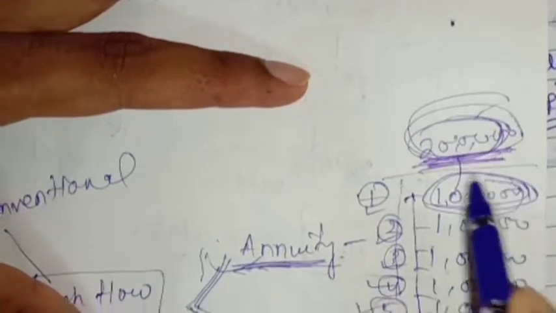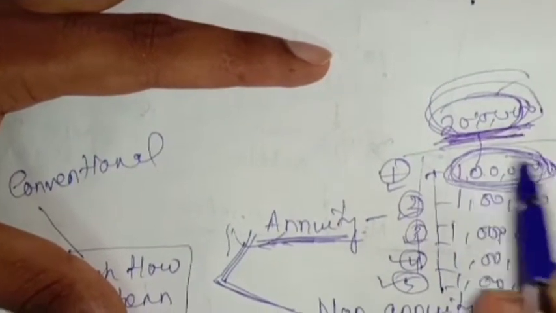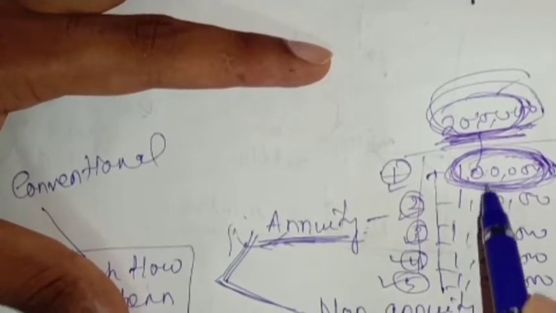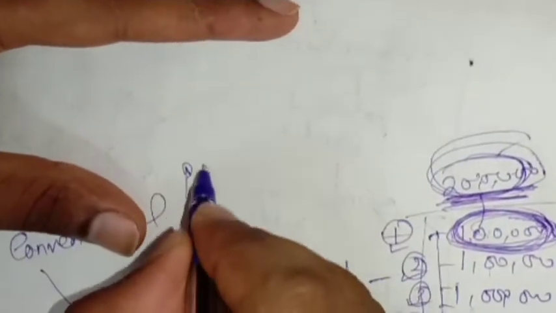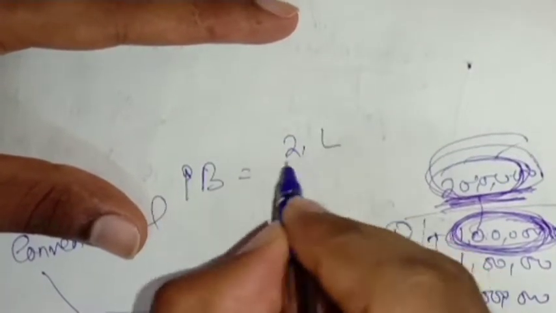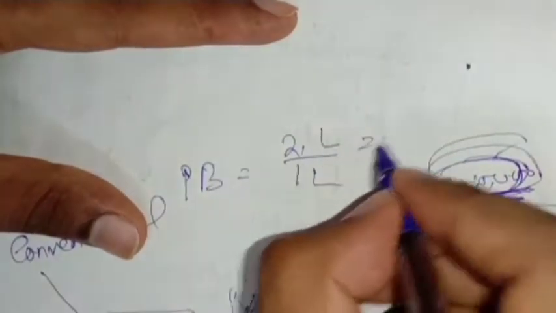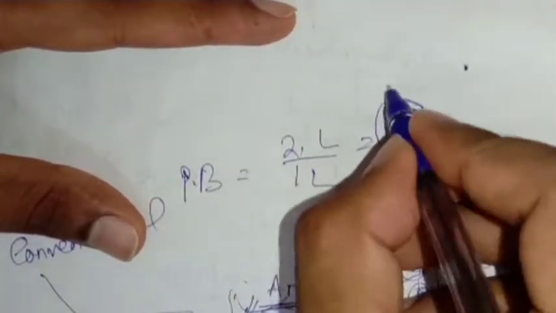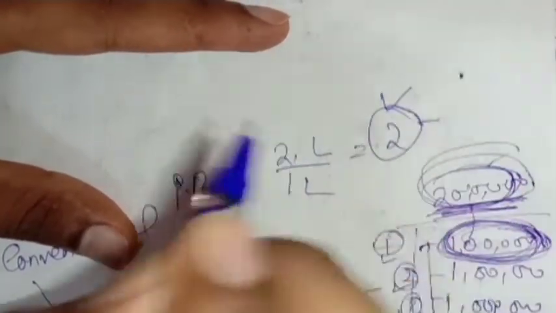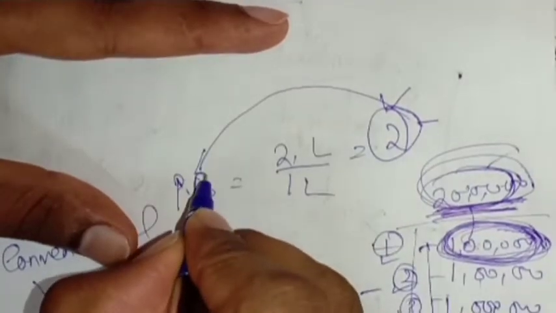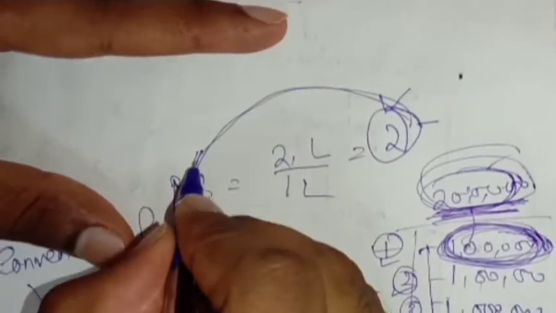Let me give you the example. Here you have invested 2 lakhs and you are receiving 1 lakh cash flow every year. That is equal in nature. So the payback period will be 2 lakhs divided by 1 lakh, that is 2. Payback period 2 means 2 years. That means it is giving back your initial investment.